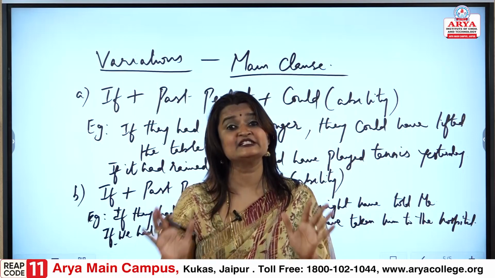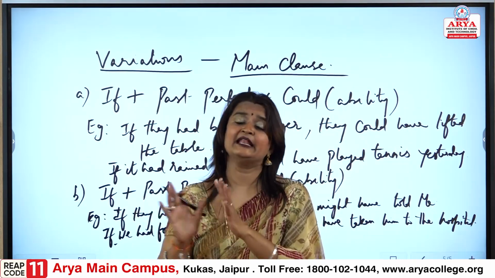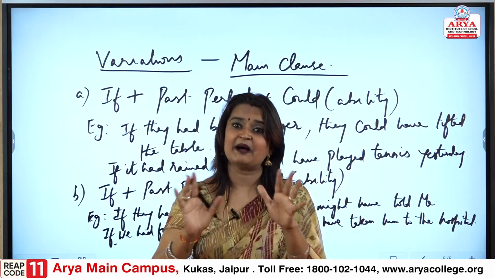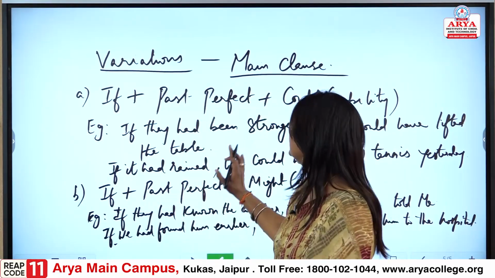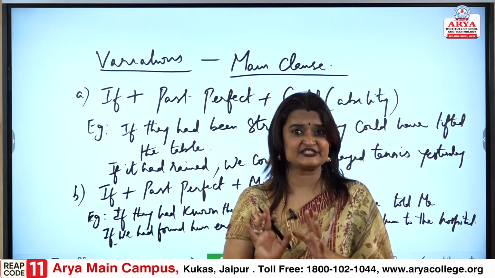It is the same point taken care of: if, past perfect and might, ability. It is clearly understood that this is already done and there are no chances now. So it is past perfect. I hope these points on main clause variations are clear.